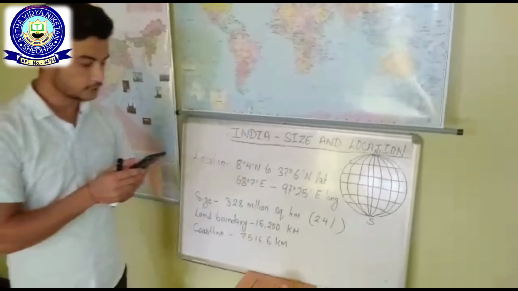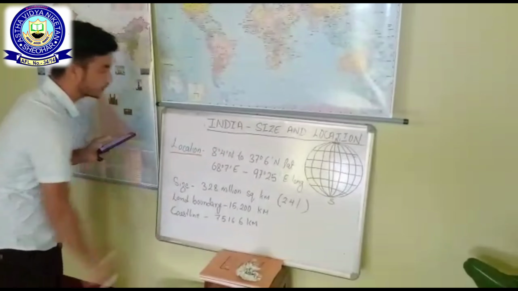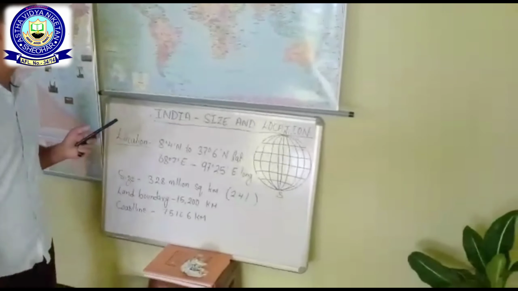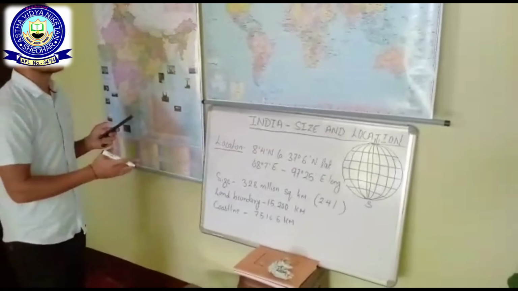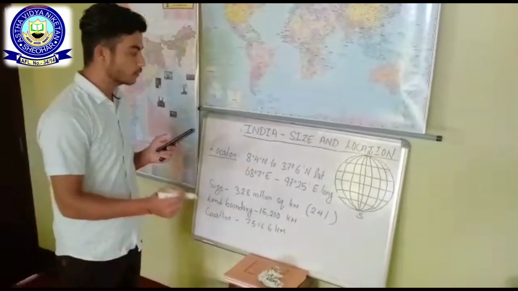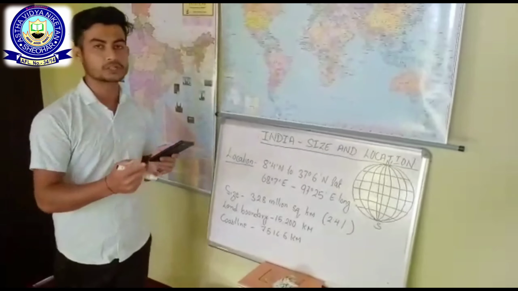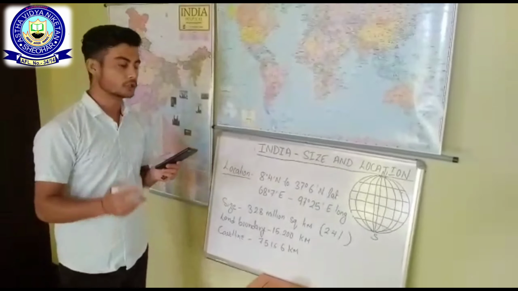Okay. Next one, location. Now, India's size and location. India is located entirely in the northern hemisphere and entirely in the eastern hemisphere. India's location can be of two types. One is relative location and another one is absolute location.